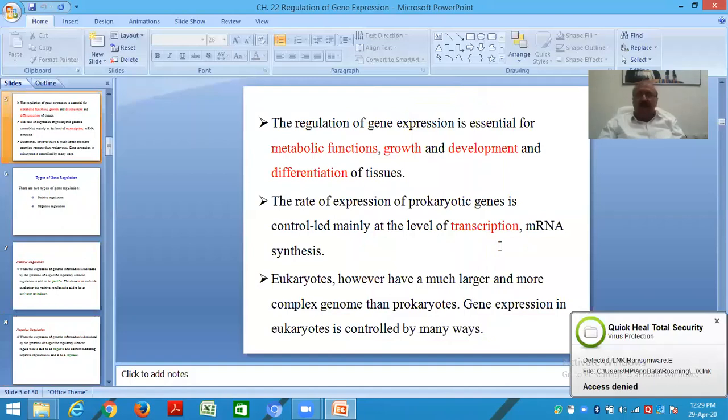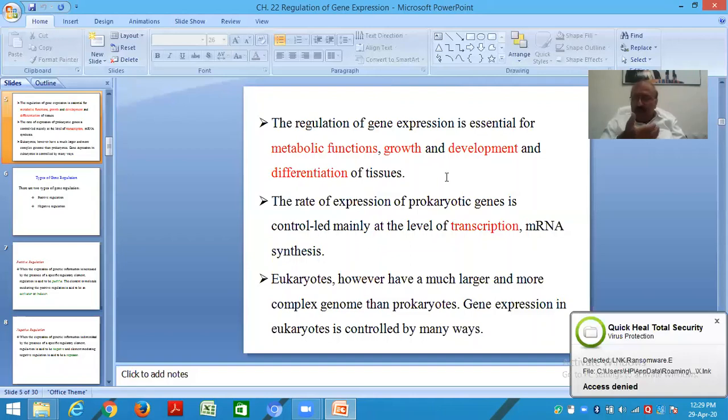The regulation of gene expression is essential for metabolic functions, growth and development, and differentiation of tissues, because the tissues can be developed in terms of protein development. Your body mainly consists of proteins. So regulation of gene expression is essential for metabolic functions, growth, and development and differentiation of tissues.